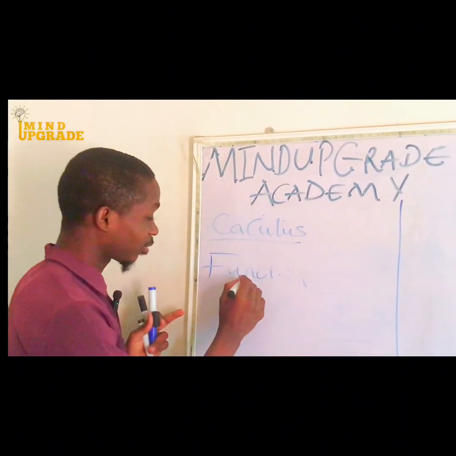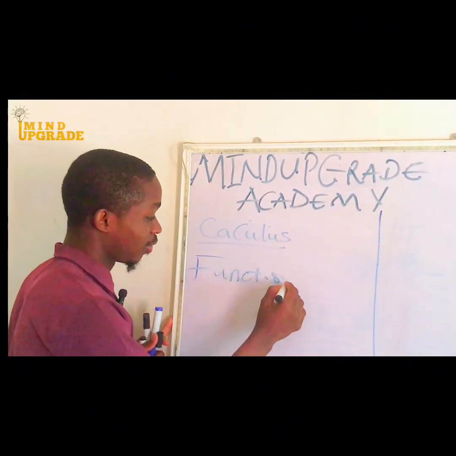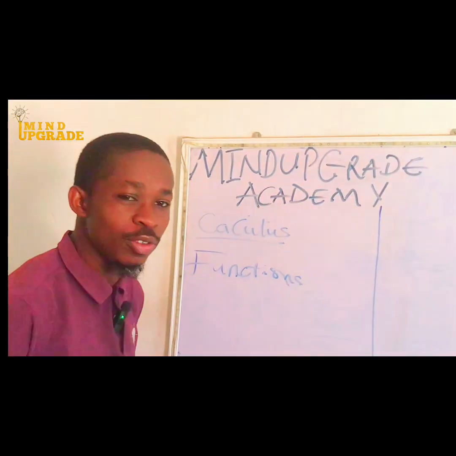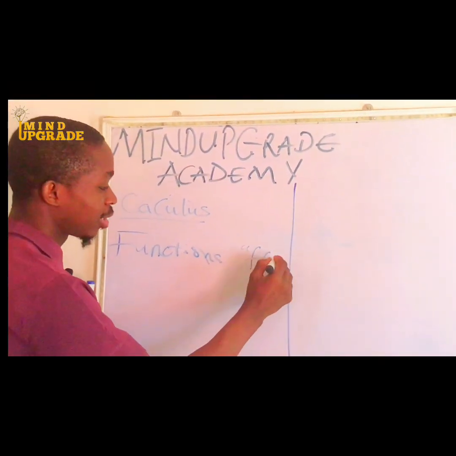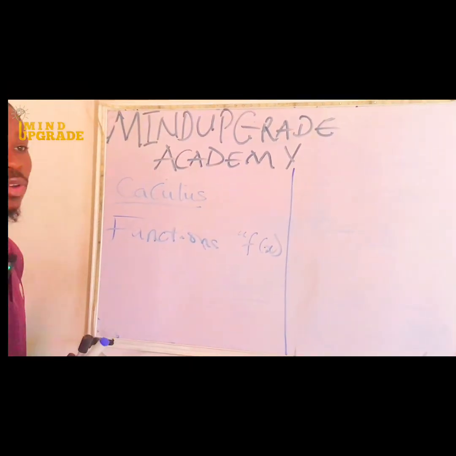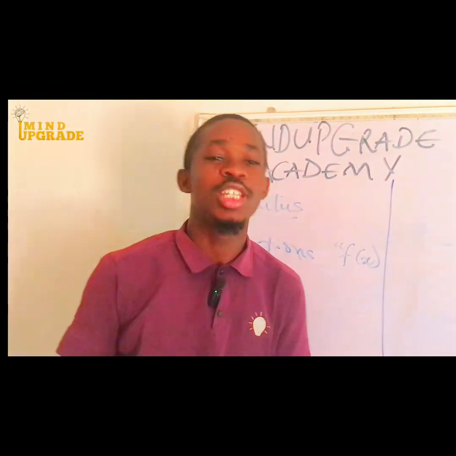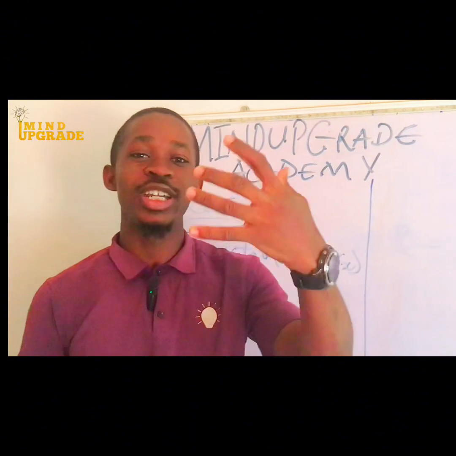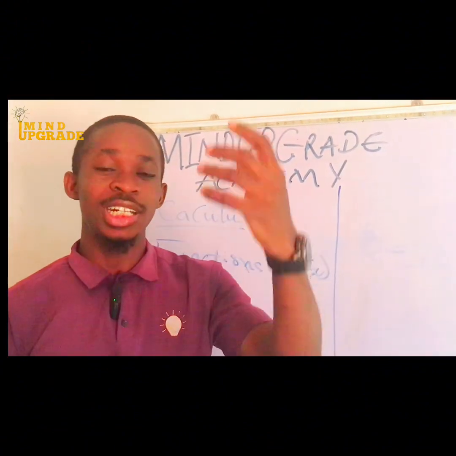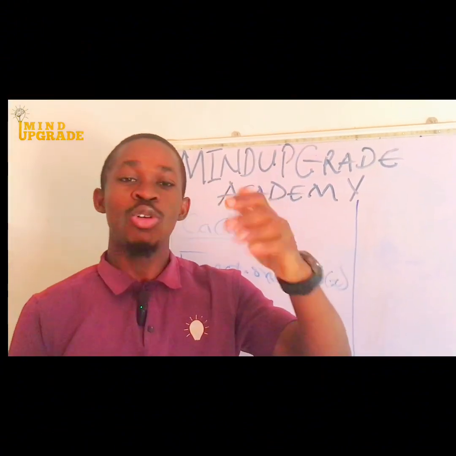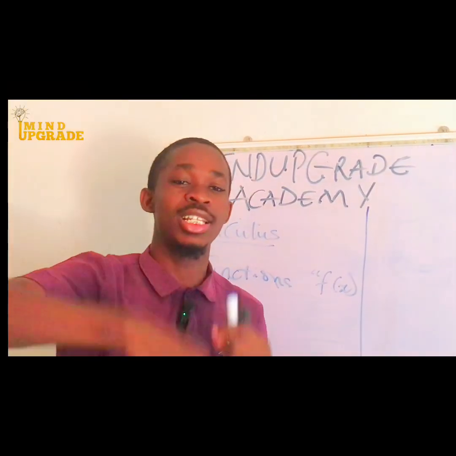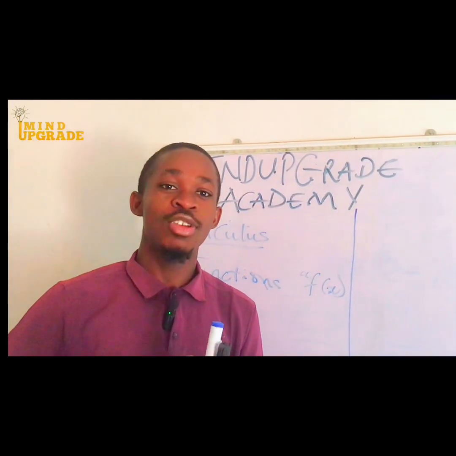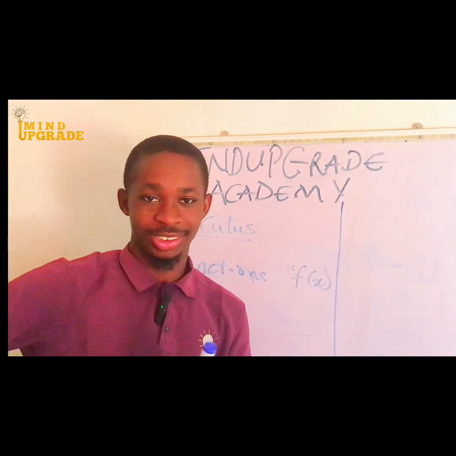Let me give you details. We always use this term, f of x, which means the function of x. What a function simply means is simple. It's just like a grinding machine. When you hold a grinding machine, you know that the goal of a grinding machine, why it is open at the mouth, is that you must put something in it and it gets ground. So a function is like that grinding machine.